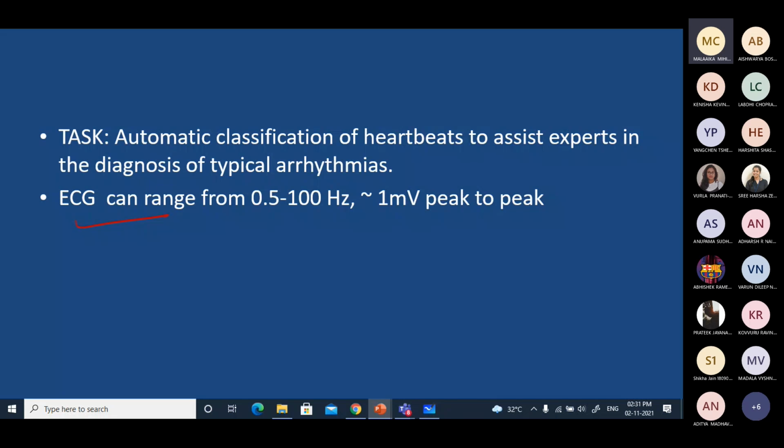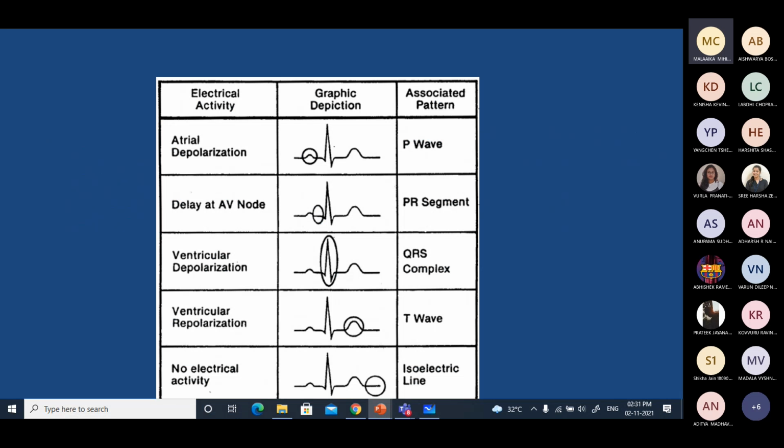I think all of you know the range in which your signal generally varies, and it is a very small signal having a strength of certain millivolts. So finding all the signatures in this is a very challenging task. I will not go into various particular details of the signal. Generally, you know that there are various